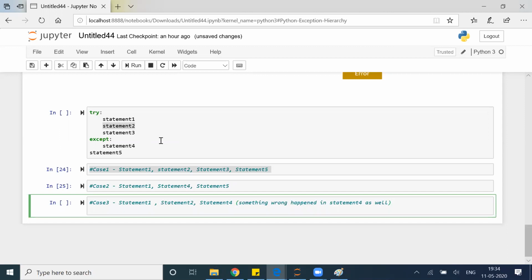It will be an abnormal termination, right? Because 1 ran, 2 ran, 3 failed, 4 came, 4 also went wrong, so it will not reach 5. After 4 something goes wrong, then abnormal termination will happen.